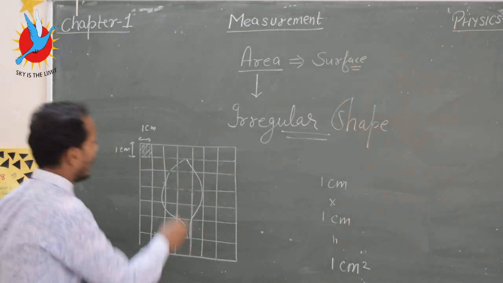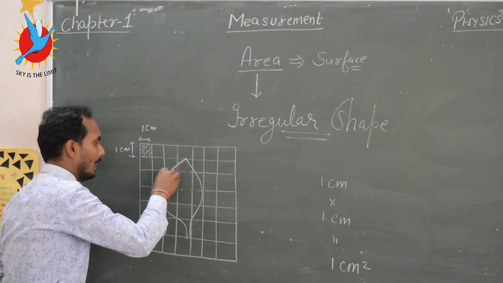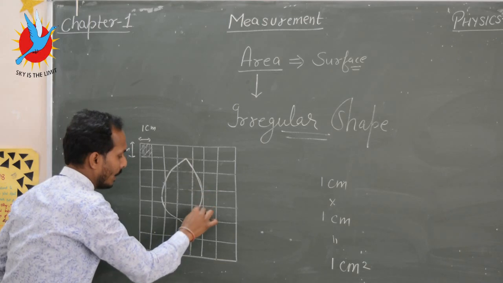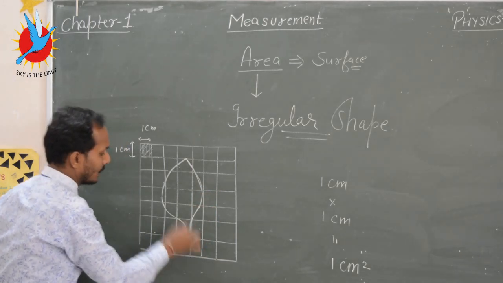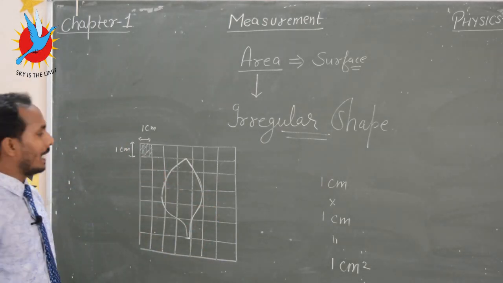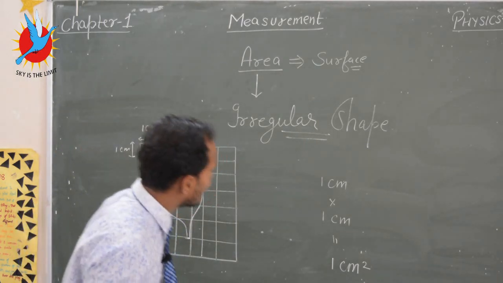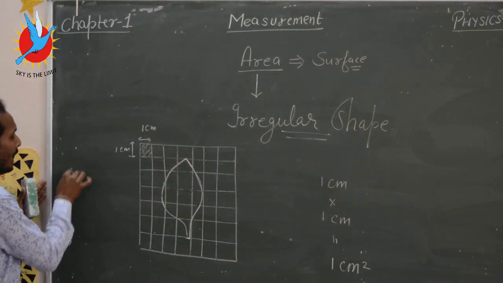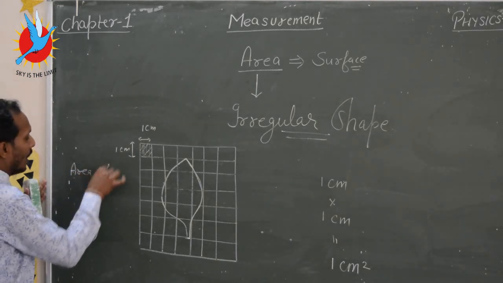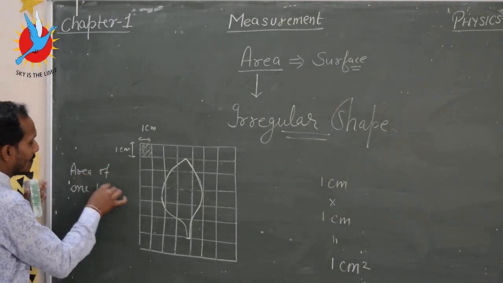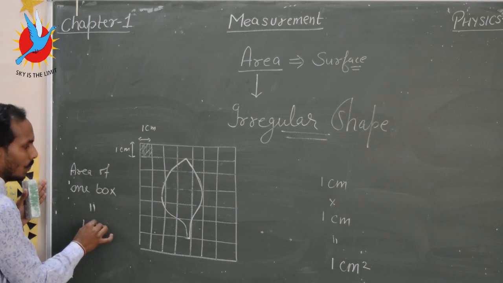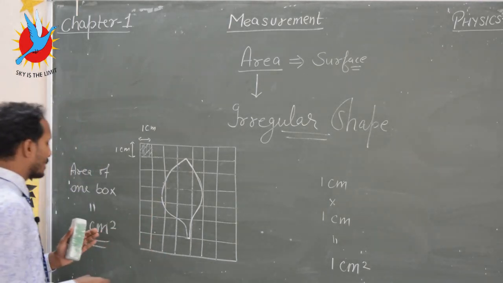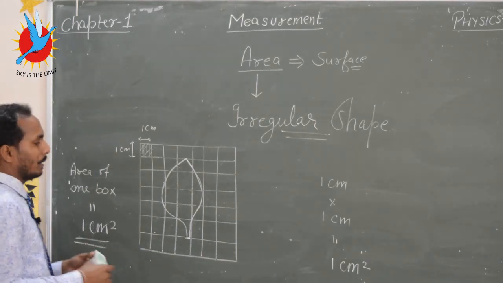I get a pattern over this, and in this way I calculate the area. This is known as the approximation formula. Firstly you write here the area of one box is equal to 1 centimeter square. We know that the area of one box is 1 centimeter square.